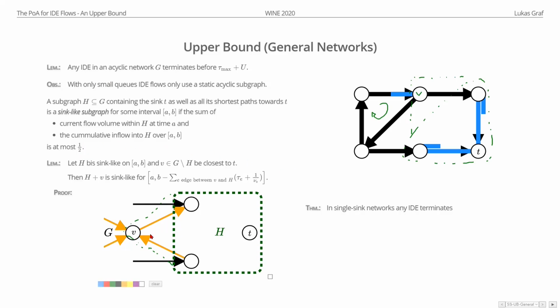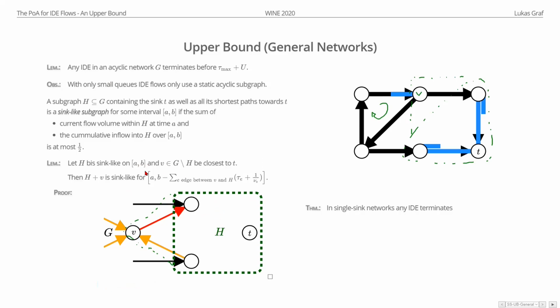And this is true because all this flow on these orange edges, because H is a sink-like subgraph, all this flow will actually travel directly to H. It will arrive at V and then go directly over this red edge here into H. And thus, it's already accounted for by this cumulative inflow into H over the longer time interval. Right? So all the flow on this edge at the start and coming over these edges during the shorter time interval will actually arrive in H during the longer time interval.